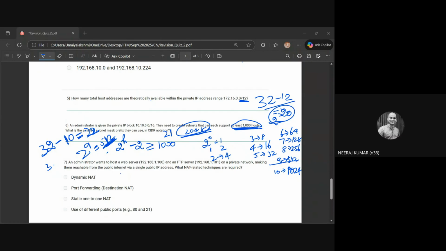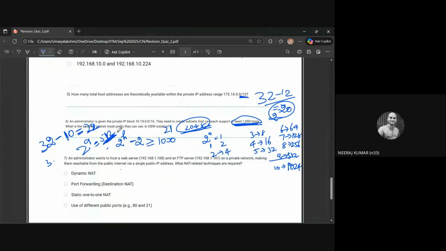I get what Vikrant is trying to say. Technically, if you ask for the largest subnet mask, then 22 will be correct, as far as I understand what Vikrant is saying, and I think that is technically correct. Because the length of the subnet mask, we are considering as 22 or 21, right? Yeah, I got your point, and I think you are right also.